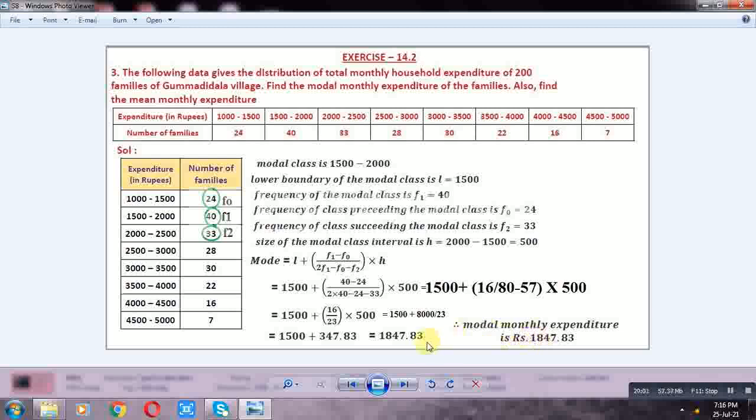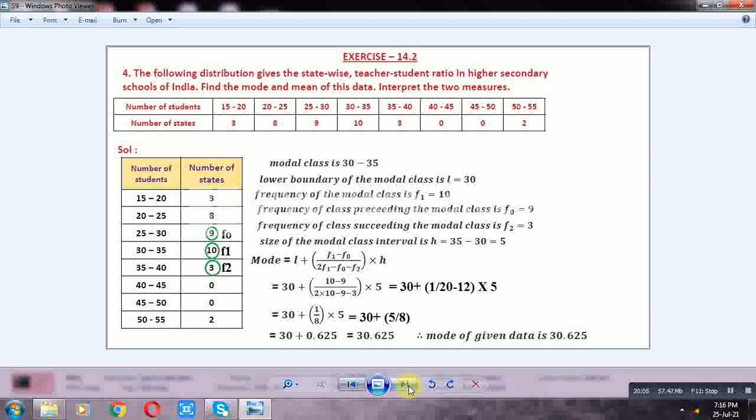The following distribution gives the state-wise teacher-student ratio in higher secondary schools in India. Find the mode and mean of this data. Interpret the two methods. In this present session, to find the mean and interpretation, do this as homework.